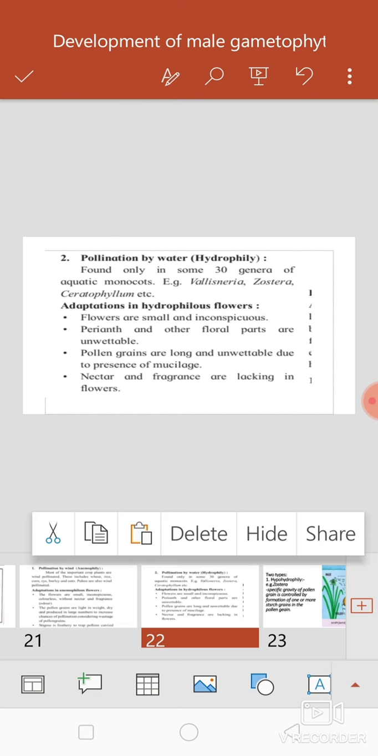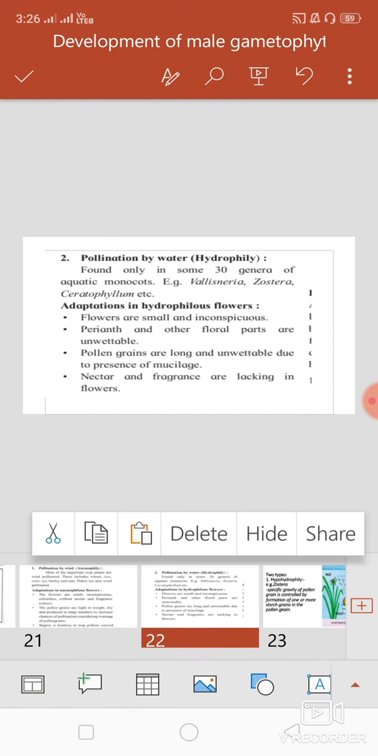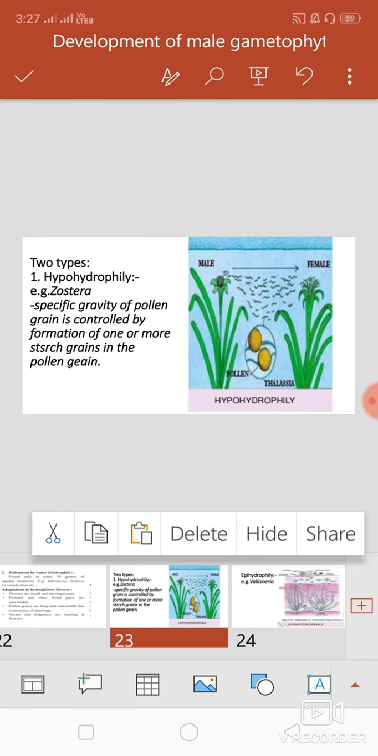Here the flowers are small and inconspicuous. The perianth and other floral parts are unwettable because they are covered by a mucilaginous or wax-like substance. Also the pollen grains are unwettable. Nectar and fragrance are totally absent because in water they are not needed. So these are the floral adaptations for hydrophilous flowers. Hydrophily is again divided into two types.